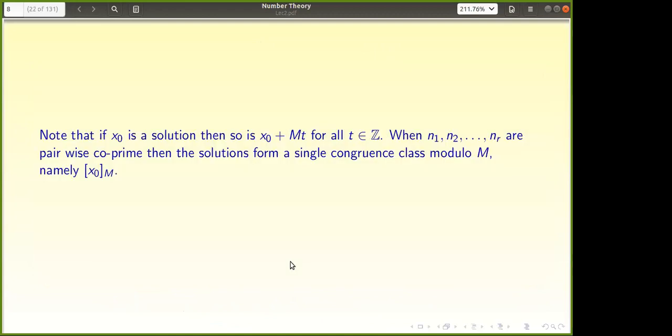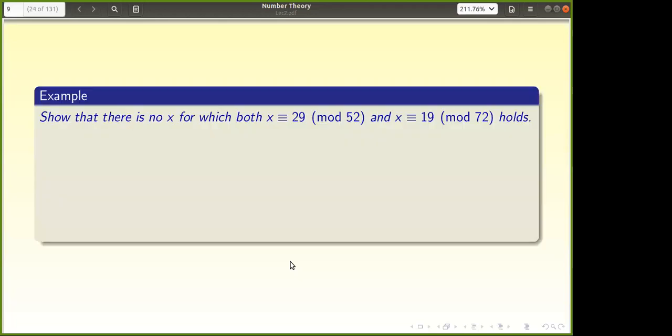So be careful. That is what Rohan told earlier. If x naught is a solution modulo t, then x naught plus mt is also a solution modulo t, right? That is what it actually means. So don't worry about that. I'll tell you with one example. What is the condition in the Chinese remainder theorem?